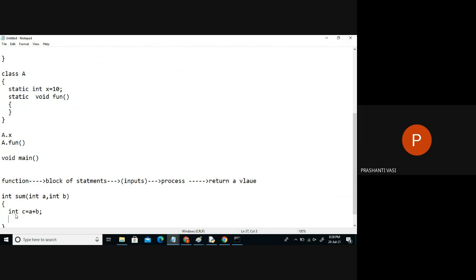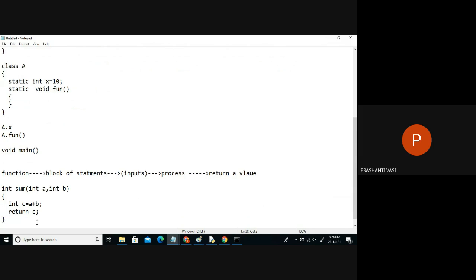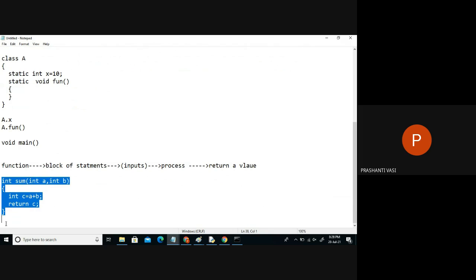And finally, what should it do? Return the answer. But the answer is in which format? Integer. Because the function is expected to take 2 integers, process the information, and finally return which type of data? Int type of data. So the last statement should be a return statement only. So in this way we define a function in any language.